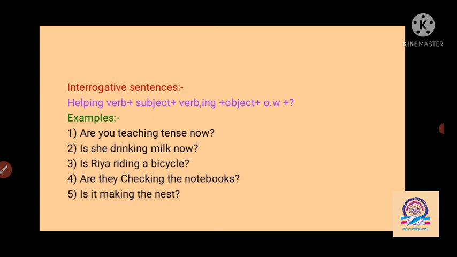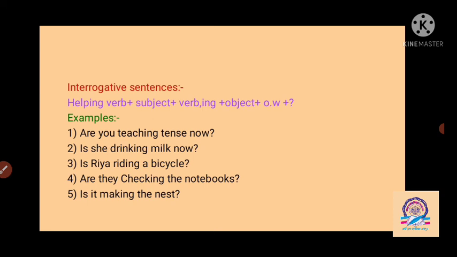Then he, she, it, and one single noun in the subject: we have to use is as a helping verb, and for all the verbs we have to add the ing form to show the continuous tense here, the present continuous tense.